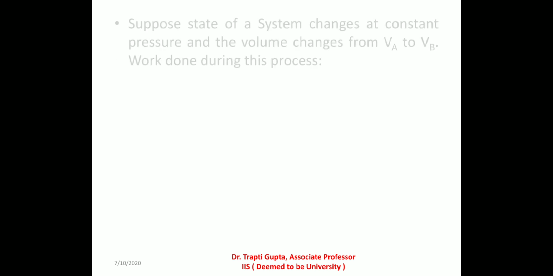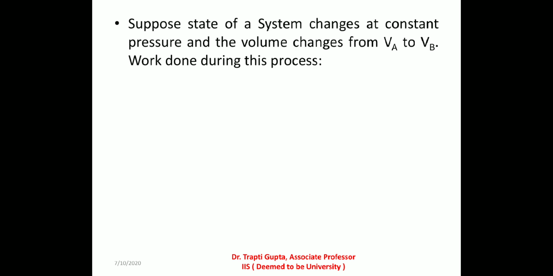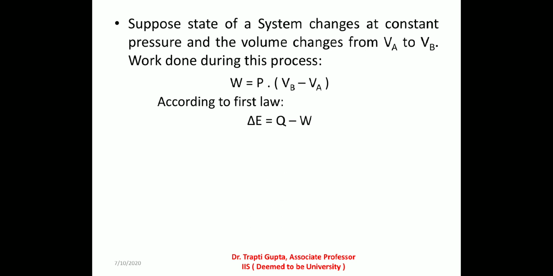Suppose the change of state of a system is brought about at constant pressure P, then the work done W by the system due to change in volume from VA to VB will be given by the following equation: W is equal to P into (VB minus VA). According to the first law, delta E is equal to Q minus W. Substitute the value of W in this equation. So, EB minus EA is equal to Q minus P into (VB minus VA).